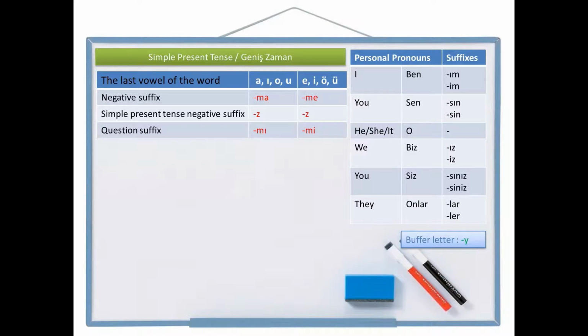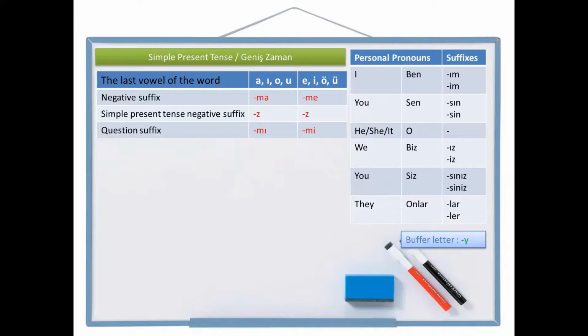While writing simple present tense positive question sentences, we saw that the suffixes changed according to the verbs if the verb has one syllable, two syllables, or if the verb is an exceptional one. But while writing simple present tense negative question sentences, these suffixes on the chart are not going to change. As you see on the chart, negative suffix is ma or me, simple present tense negative suffix is z, and question suffix mı or mi, which alternates according to two-way vowel harmony.